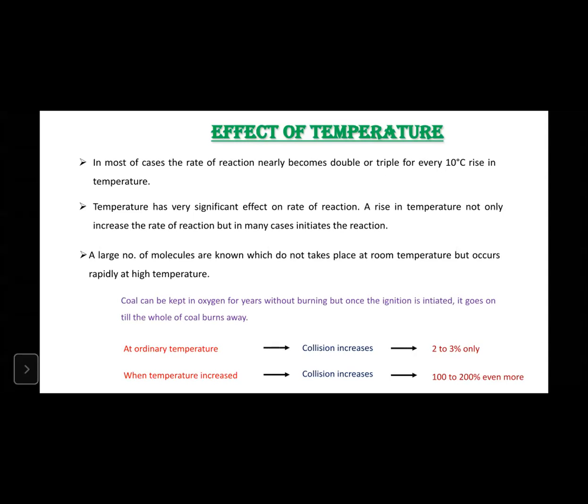So on the rate of reaction, you need energy to bring about the chemical reaction, right? That's the explanation for the non-occurrence of a reaction at room temperature and its occurrence at high temperature. At room temperature, what happens? There is no molecule possessing energy greater than the threshold energy. So that energy is not sufficient to bring about the chemical reaction, which means no reaction occurs. So we need to put in energy in terms of temperature.